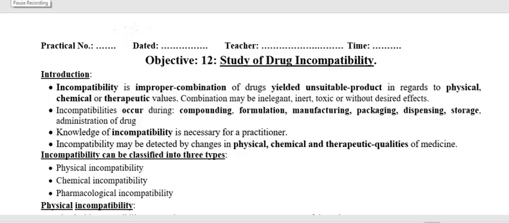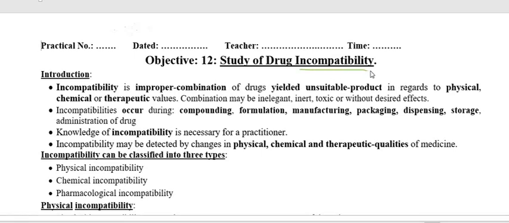Let us start another practical for veterinary pharmacology. The name of the practical is drug incompatibility, which means we are going to discuss the incompatibility of drugs.